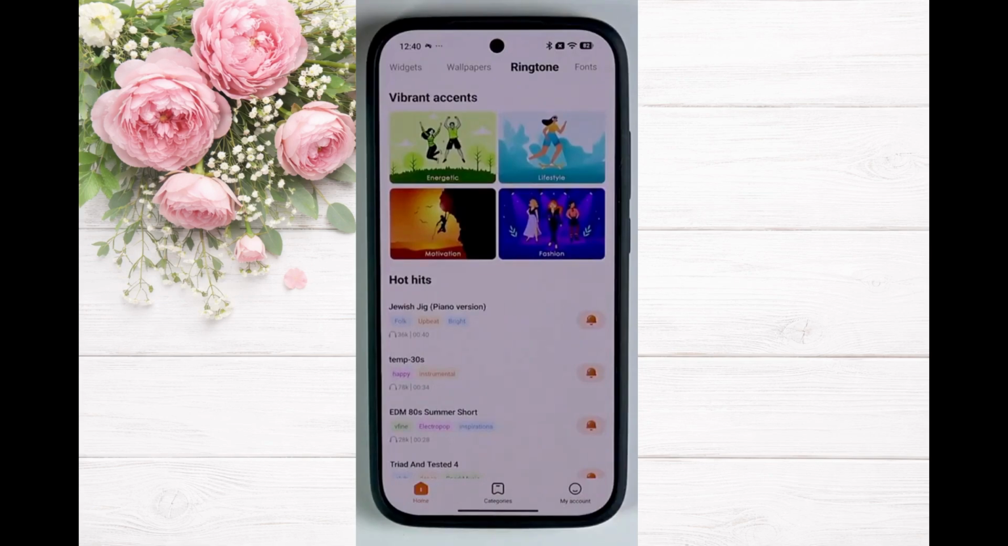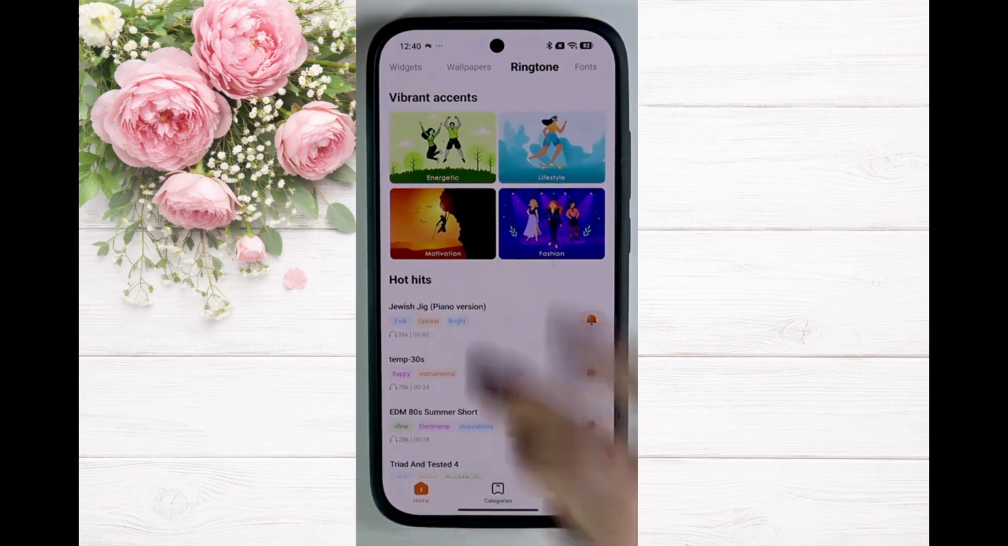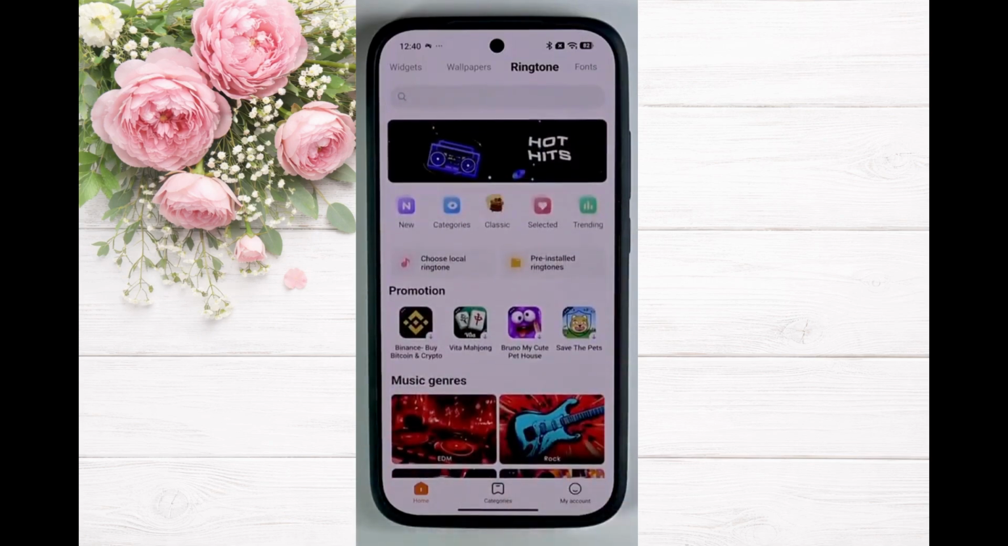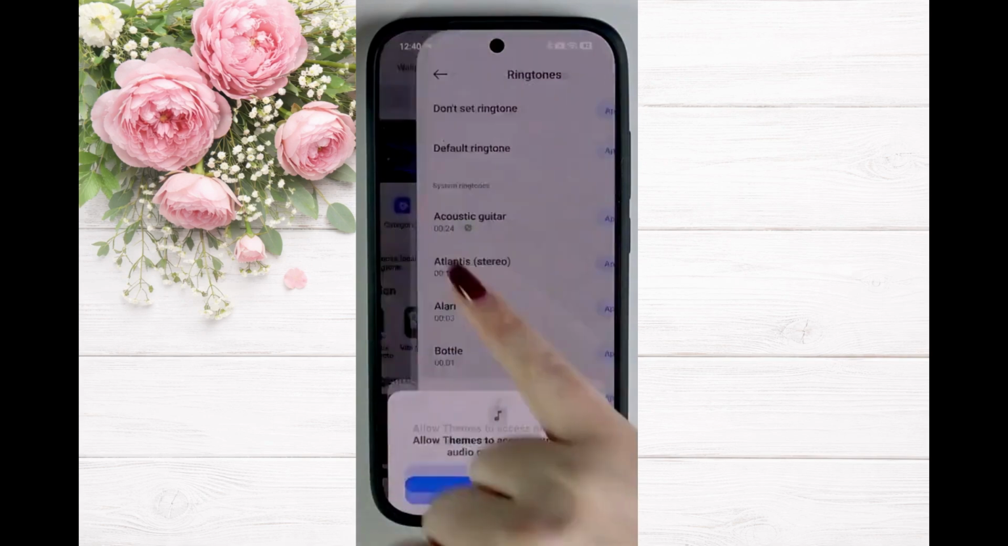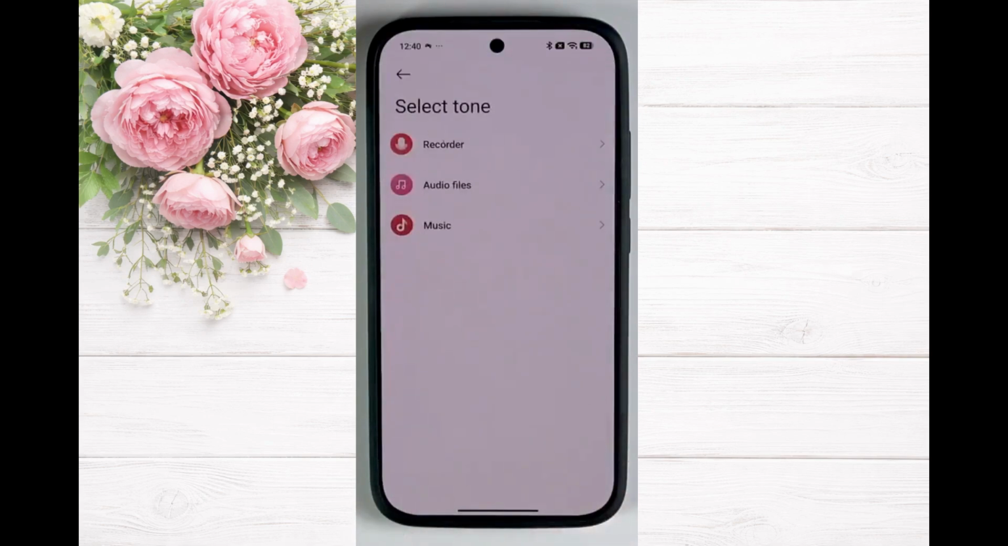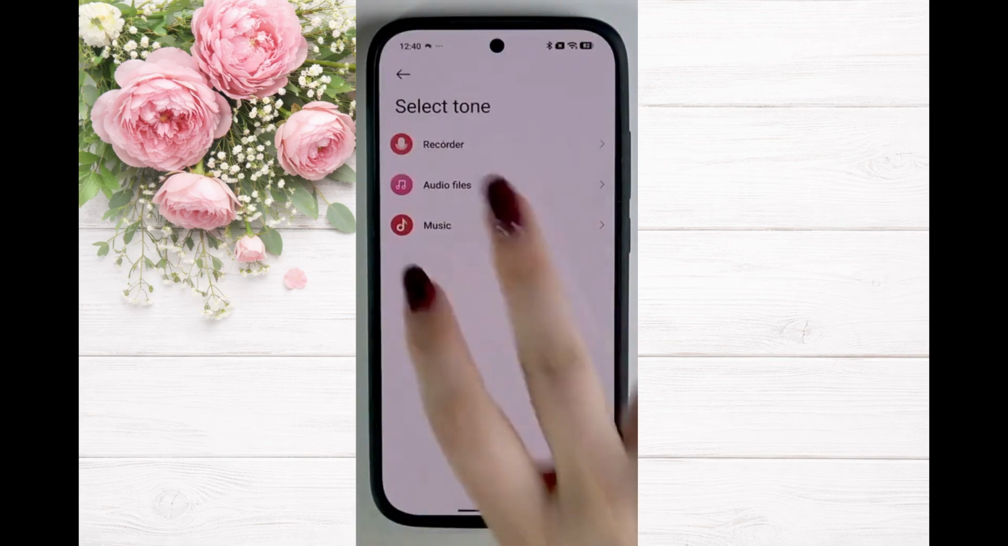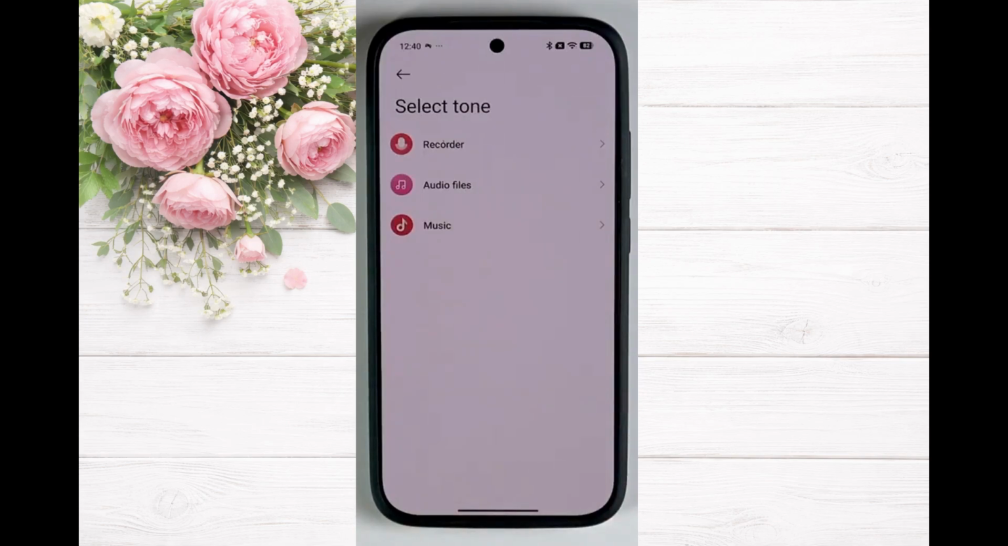If you prefer your own sound, tap, choose Local Ringtone and allow permissions. Then select Audio from your files, recordings, or music to set as your ringtone.